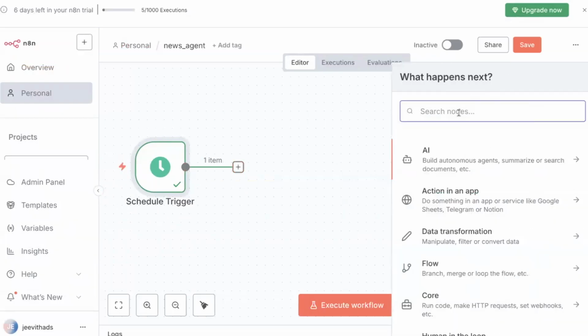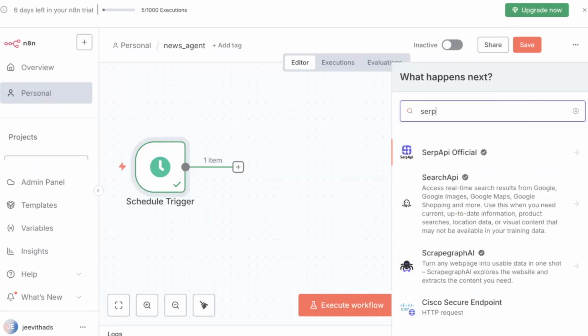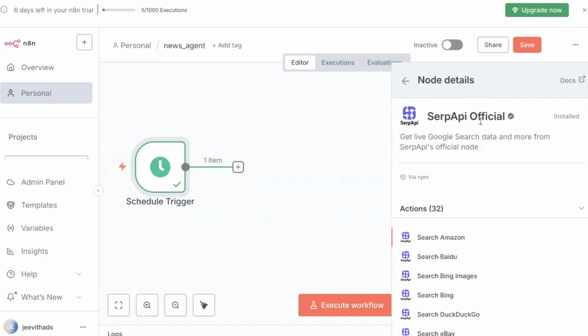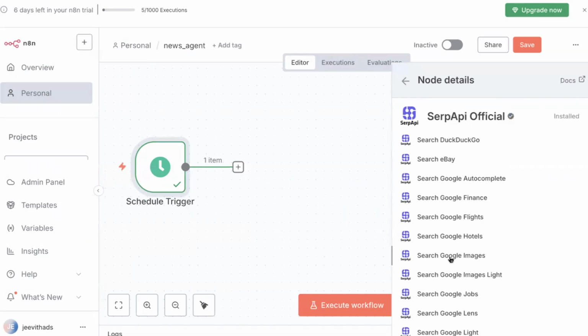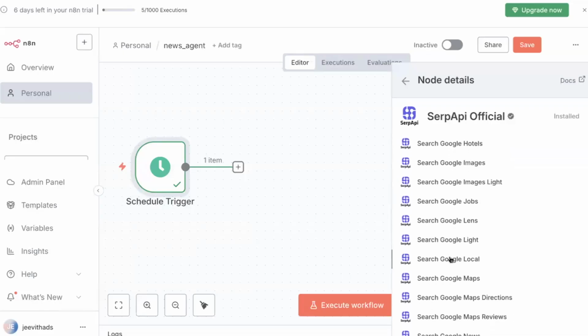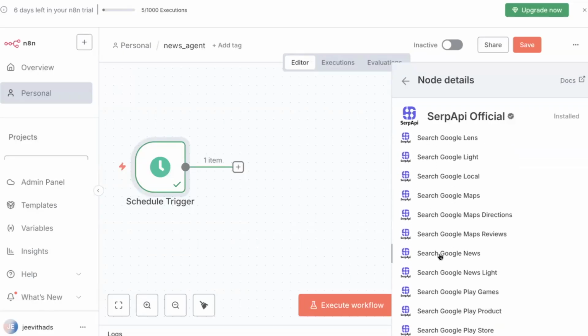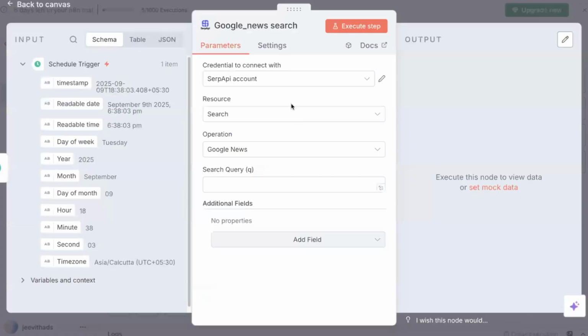Next step is I just want to fetch the latest AI news, right? For that, I look for SERP API. If you are using SERP API for the first time, you need to install it. Once you install, just look for Google News. Okay, here is search Google News. Let me select it. Here you have to set the credential.